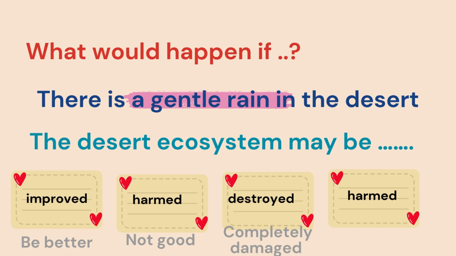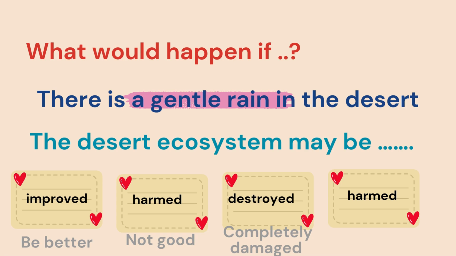First situation: what would happen if there is a gentle rain in the desert? The desert ecosystem will be changed, because we know that the desert has a small amount of water. If there is a gentle, moderate rain, that means the rain is not heavy. So what will happen to the desert ecosystem?